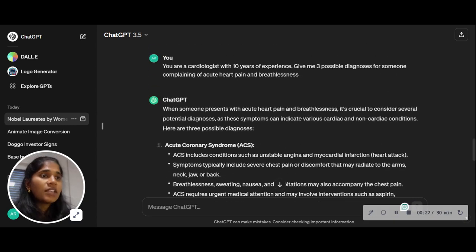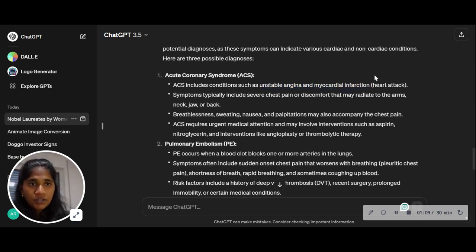Okay, ChatGPT also has come up with 3 possible diagnoses, but it starts presenting the results by saying when someone presents with acute heart pain and breathlessness, it is crucial to consider several potential diagnoses, as these symptoms can indicate various cardiac and non-cardiac conditions. I think that's a little bit of a generic, beat around the bush kind of an introduction, but then let's see what conclusions it comes up with. The first diagnosis it makes is acute coronary syndrome, which is a blanket term for all conditions such as unstable angina or heart pain and myocardial infarction or heart attack.